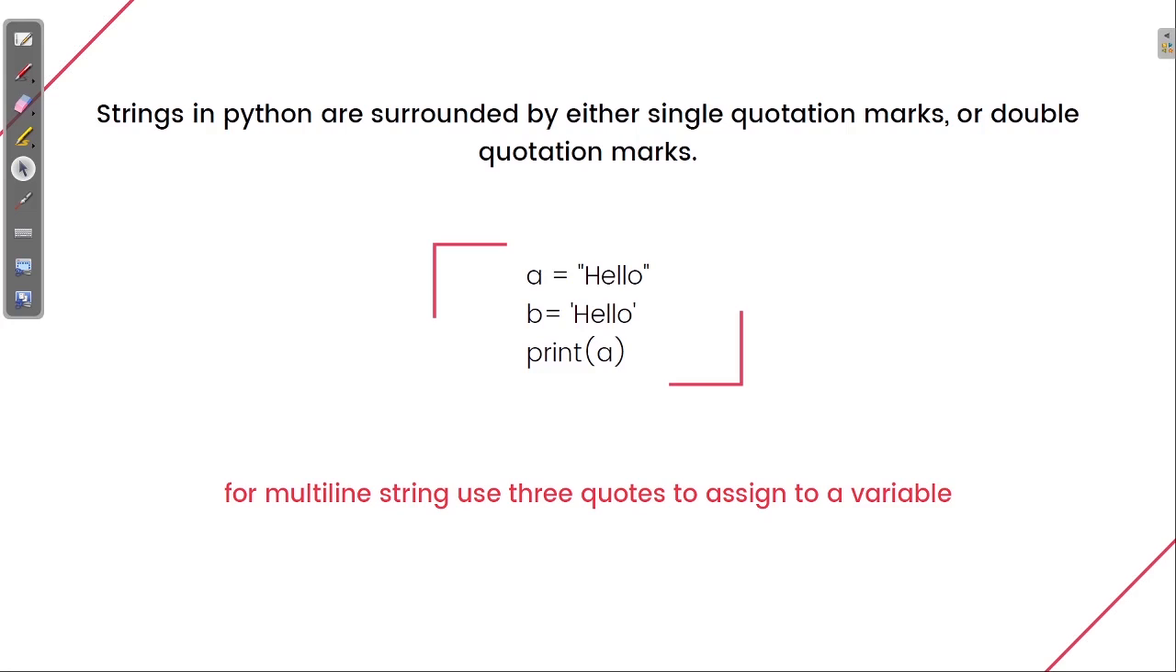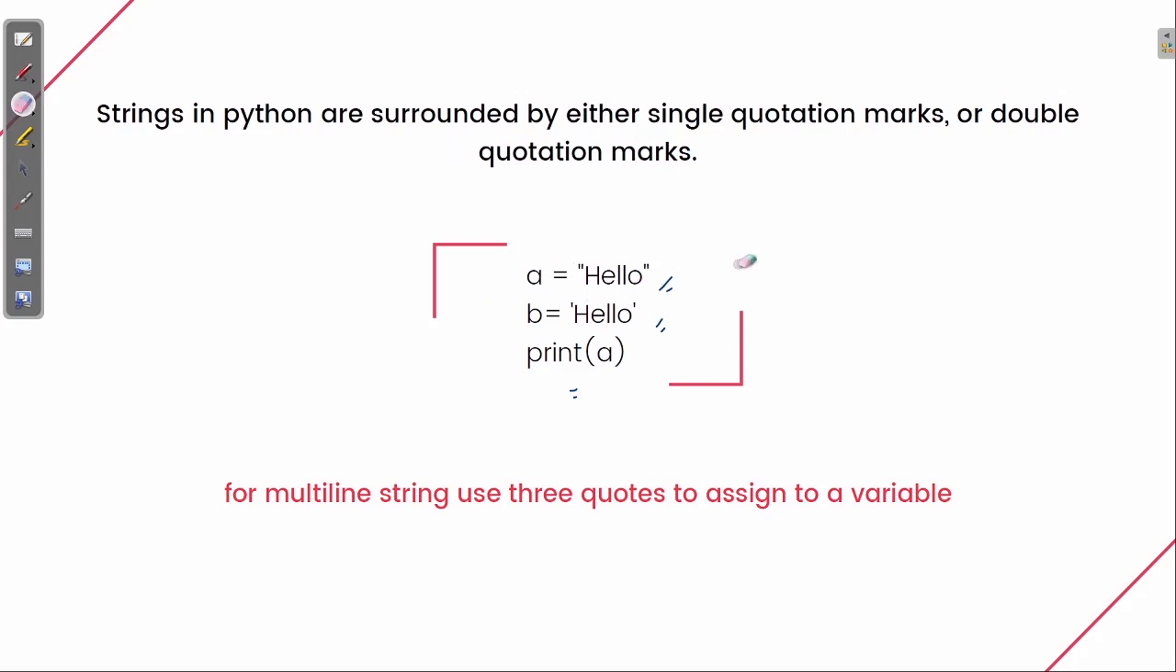Strings in Python are surrounded by either single quotation marks or double quotation marks. It's simply a collection of characters. Here you can see we are assigning a value to a variable, and this is a string type. You can declare it surrounded by double quotes or single quotes. It's the same in Python. Then you can print it. This is the simple declaration of a string.